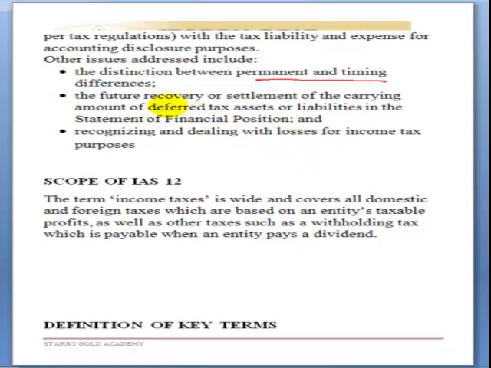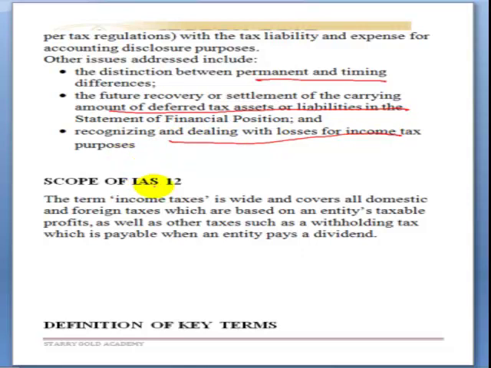It also addresses the future recovery or settlement of the carrying amount of deferred tax assets or liabilities in the statement of financial position, and recognizing and dealing with losses for income tax purposes.